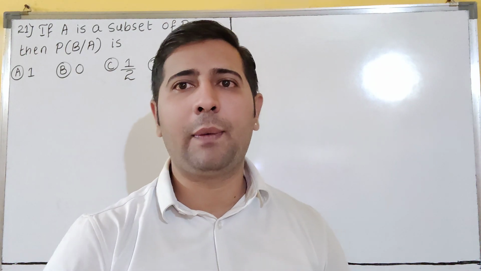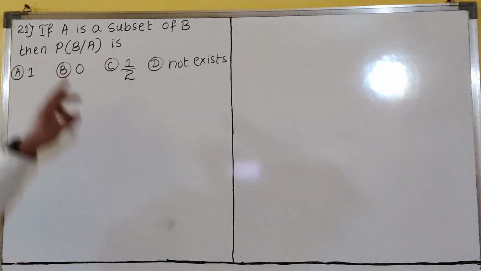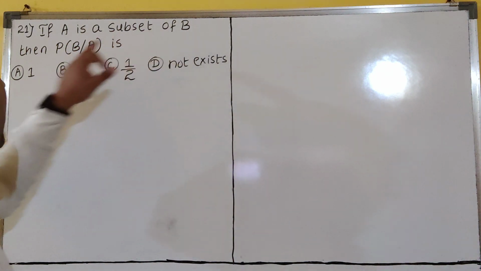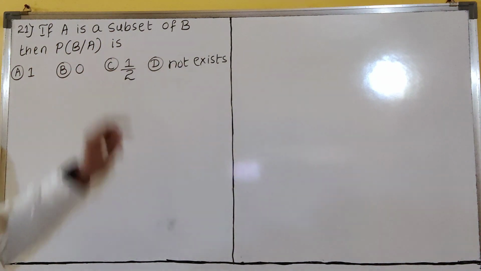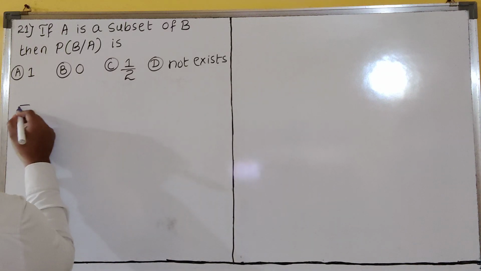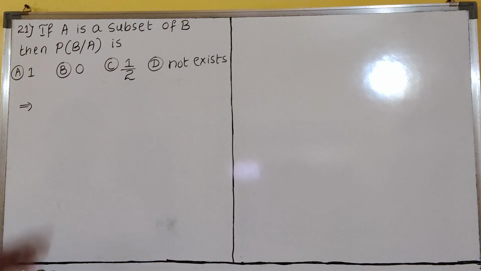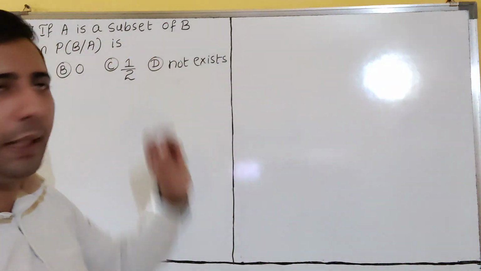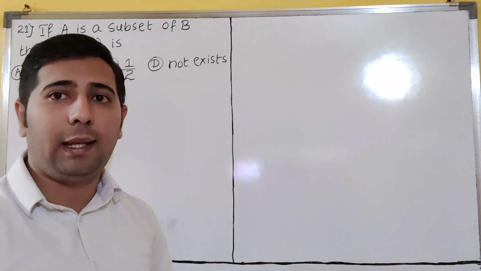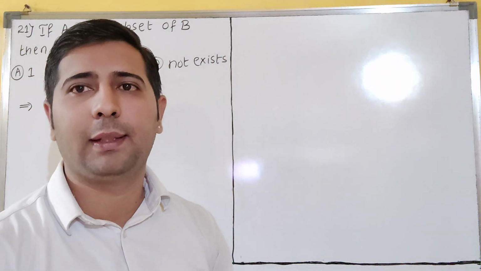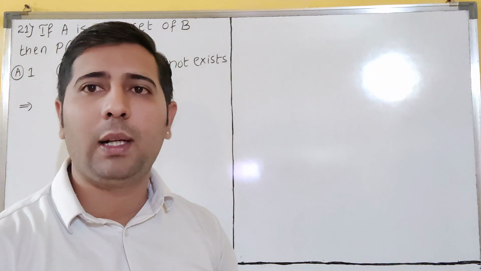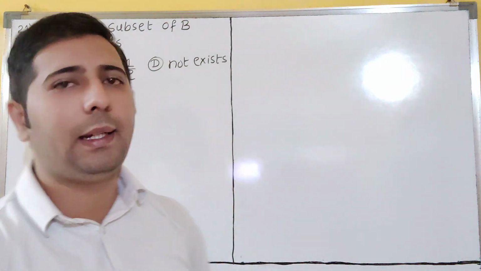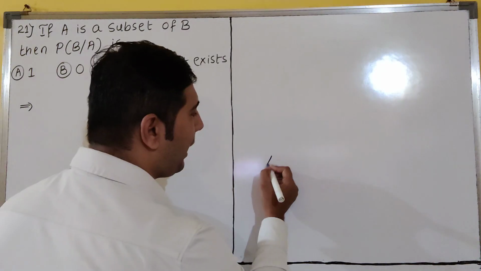Question number 21 we'll see. So now see here, if A is a subset of B, then P of B bar A is what, dear students? So now try to understand here. A is a subset of B. So this means what? A is contained in B, dear students. A is a subset of B means what? A is contained in B, dear students. So that is just now we have discussed.